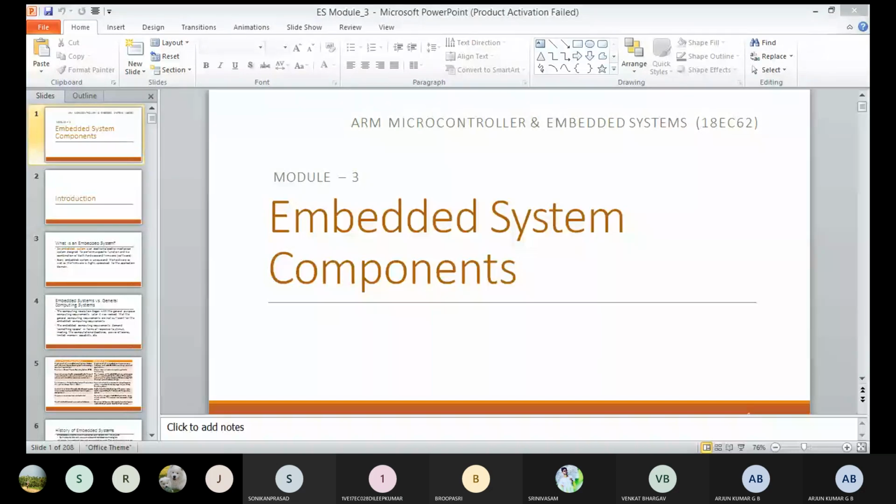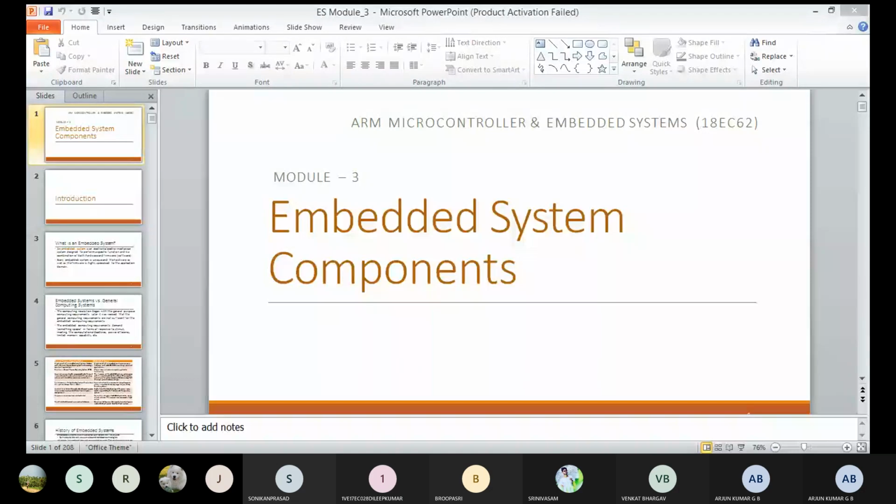See, listen here. The next subject is ARM. In module 3, in the previous class we discussed the instruction sets: what instructions are used in the Cortex M3, arithmetic, logical, bit shift, load, store. Now we move to the core.